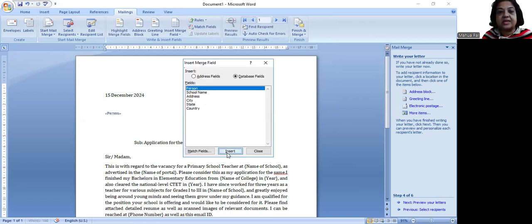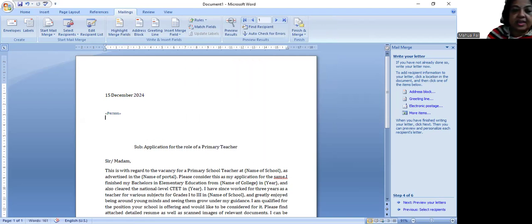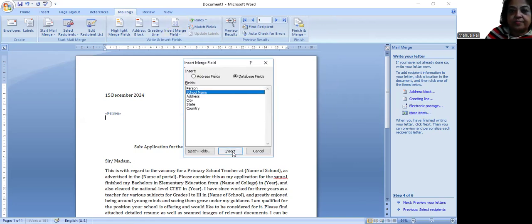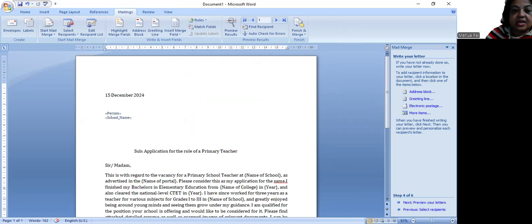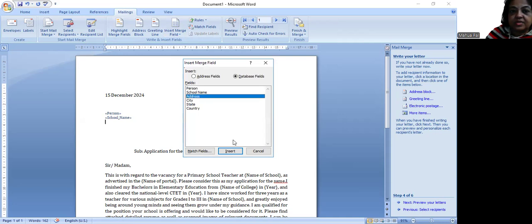Under the person heading I had written the principal, then I go to the next line and choose school name, then in the next line I choose address. So one by one I have to do, and I want to do it in a new line. What I am right now doing, I'm not closing it, I am entering everything together side by side, and then at the end I separate them into different lines.